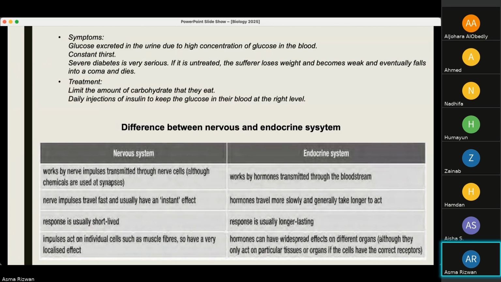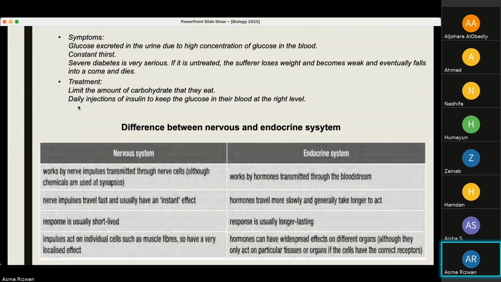You constantly feel thirsty, and severe diabetes is a very serious condition. If untreated, it leads to weight loss, and the person eventually falls into a coma and dies. The treatment is to limit the amount of carbohydrate that you eat, because carbohydrates contain the most sugars, which is glucose, which gives you instant energy and increases your blood sugar levels instantly.